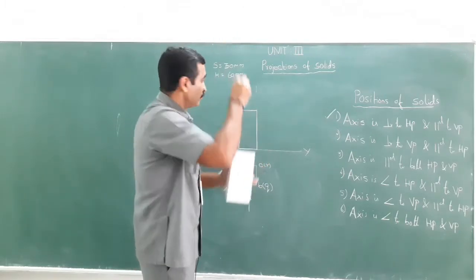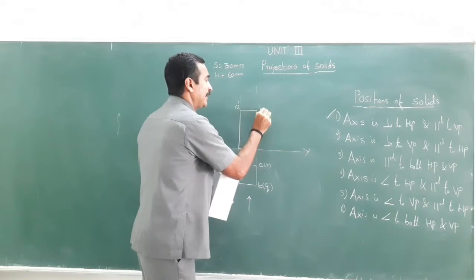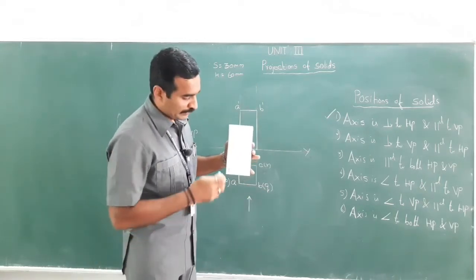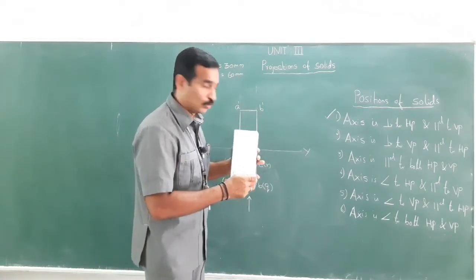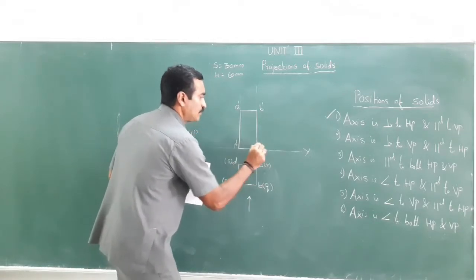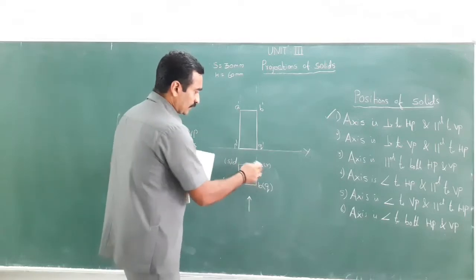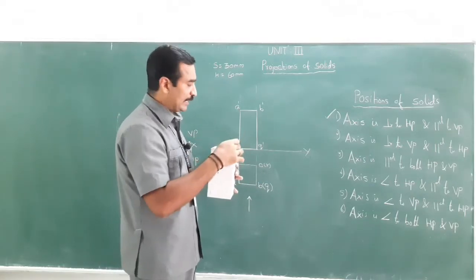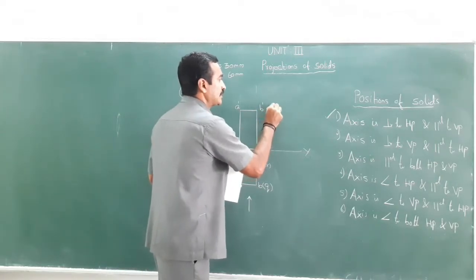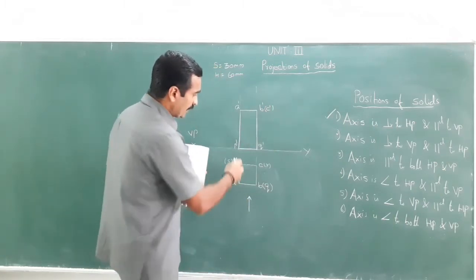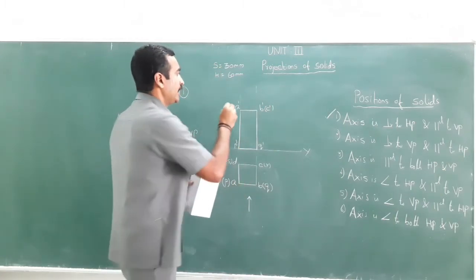A is on the top. So, therefore, A dash, B dash are visible. Here it is named as PQ. Therefore, P is visible and Q is visible. What about C and D? C is right behind B. Therefore, C is invisible. D is right behind A.